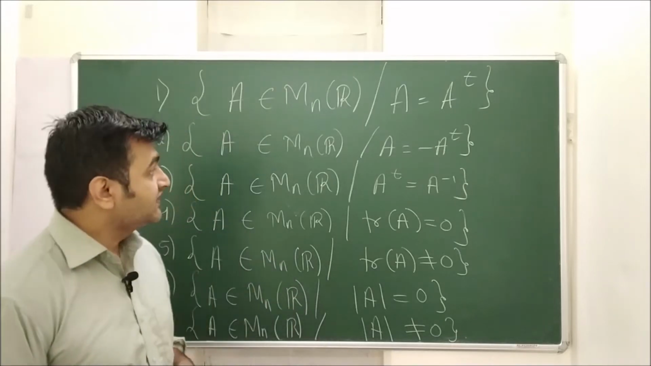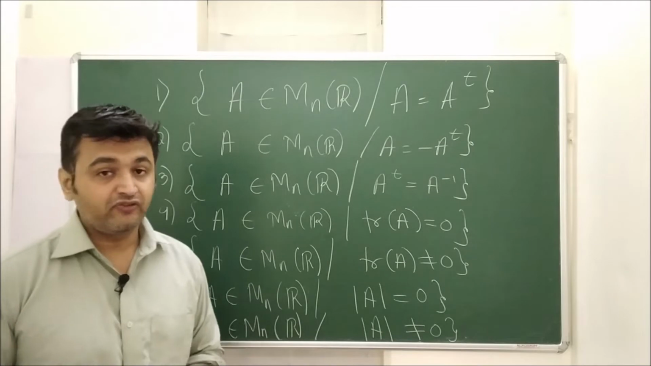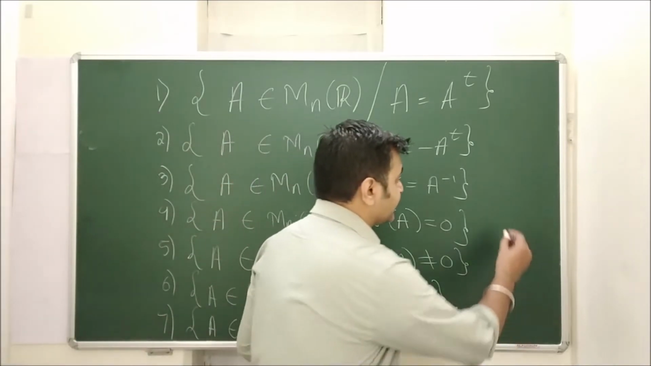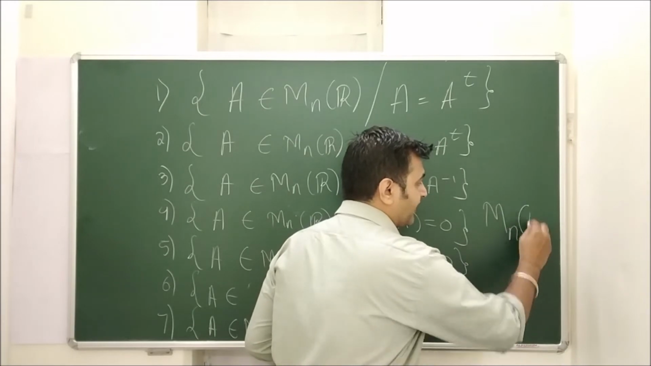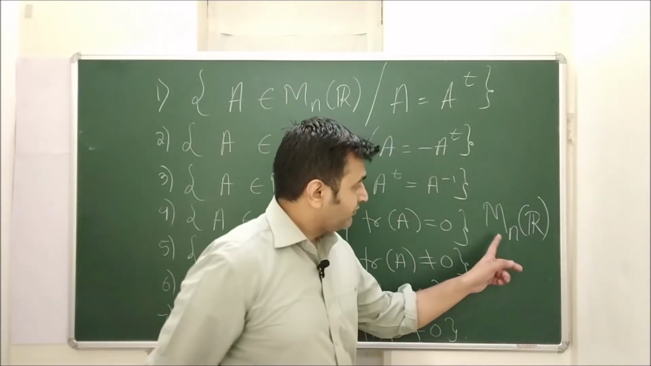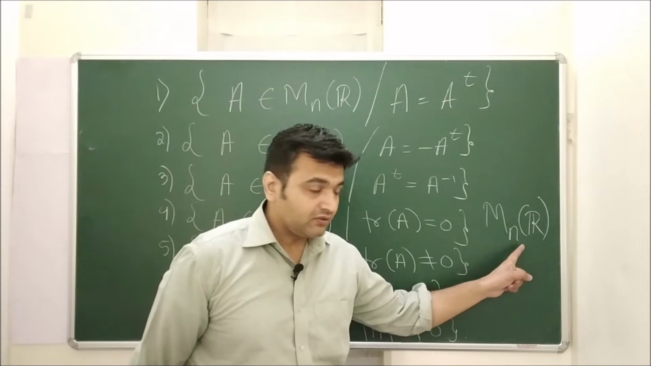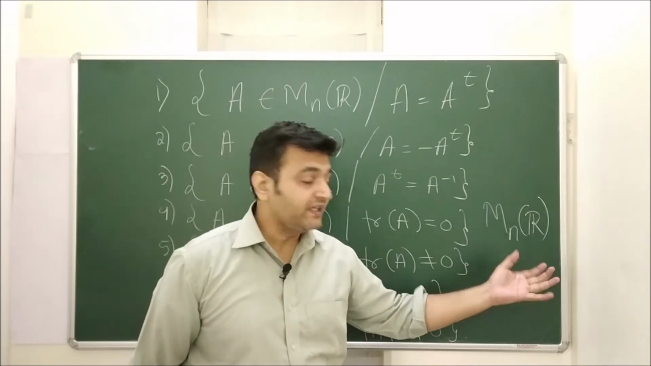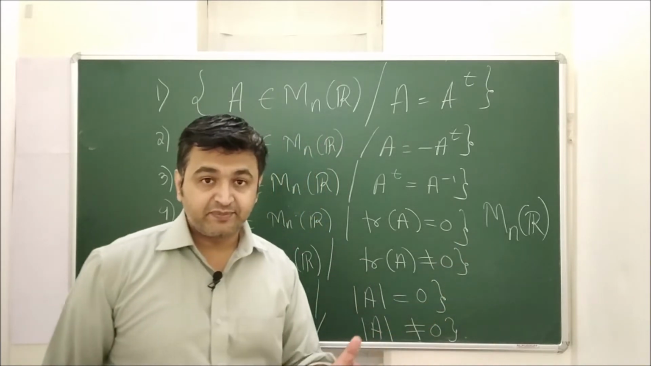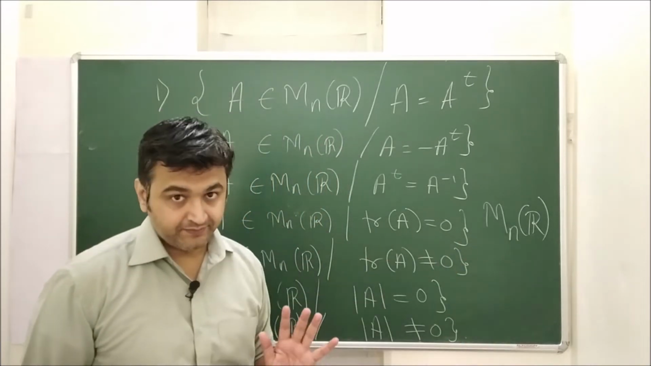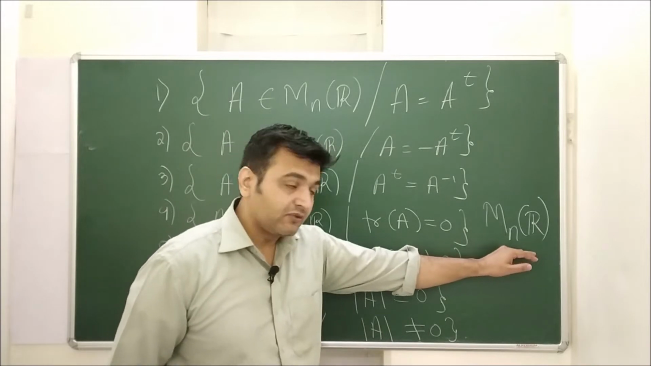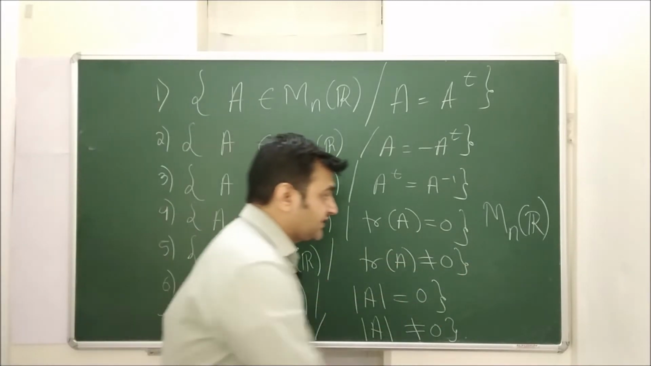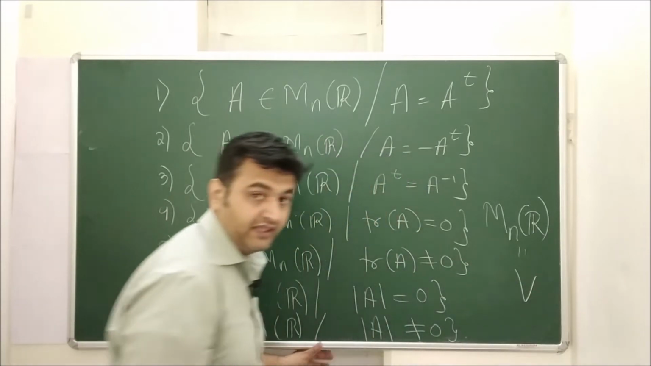Today we are going to see these subsets of matrices. If I take the collection of all square matrices, denoted by Mn of R, all matrices of order n cross n with entries as real numbers, this is my collection, and we know that this collection forms a vector space over the set of real numbers.